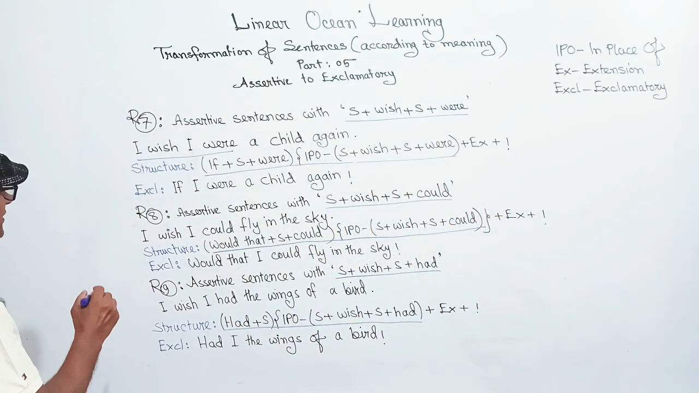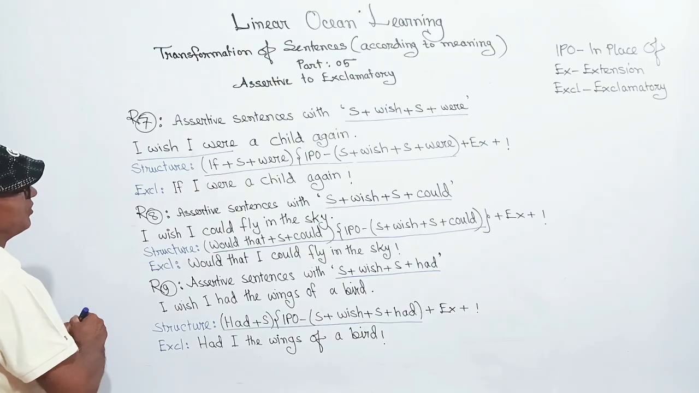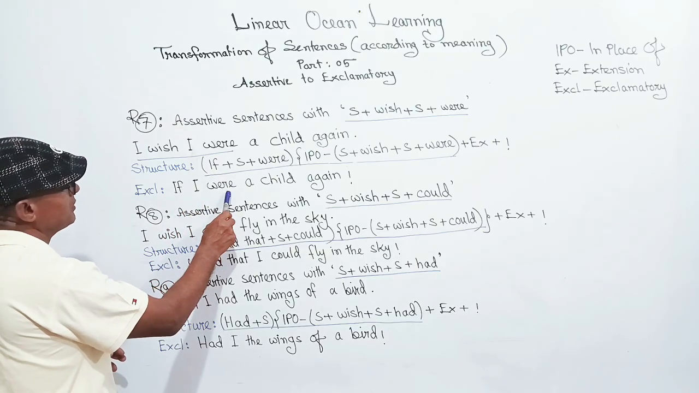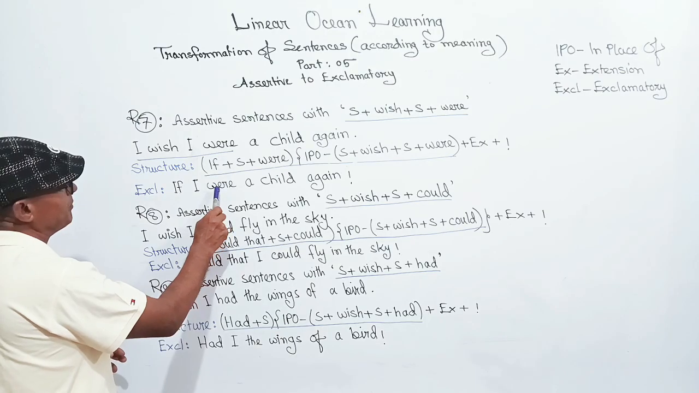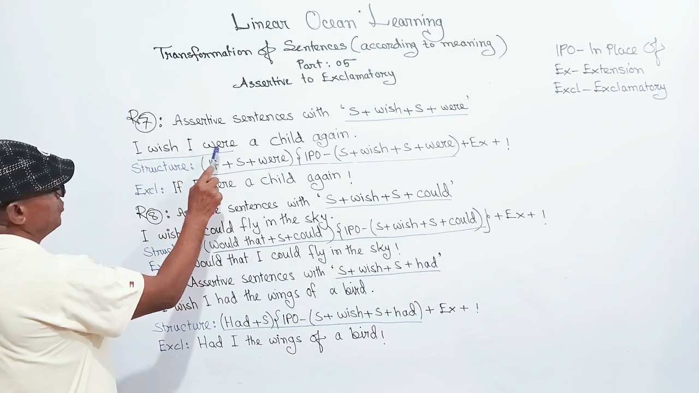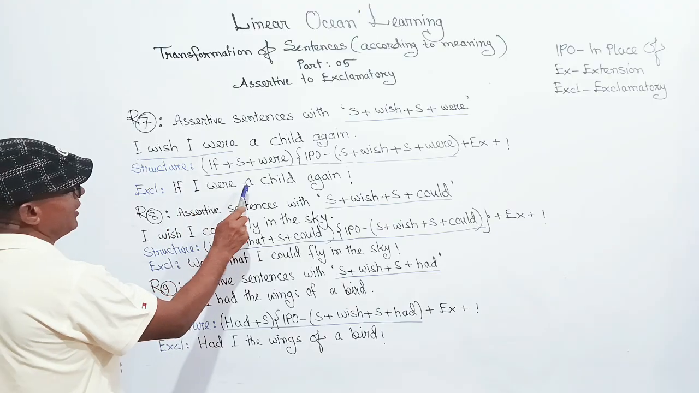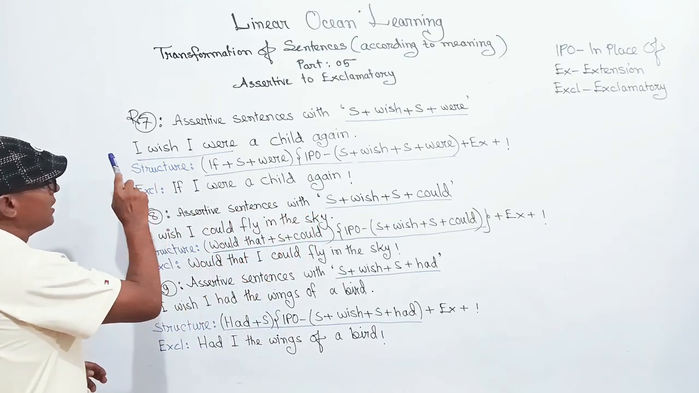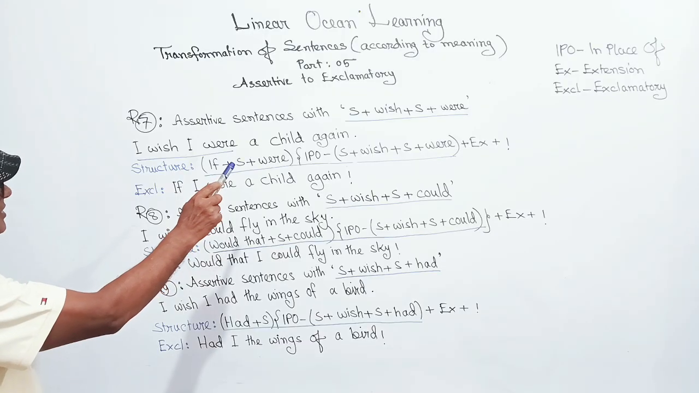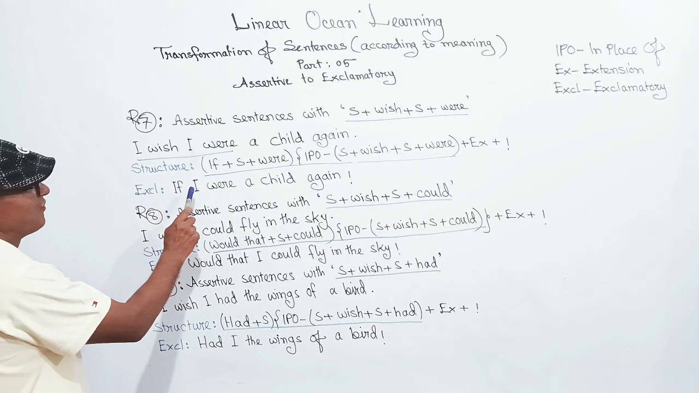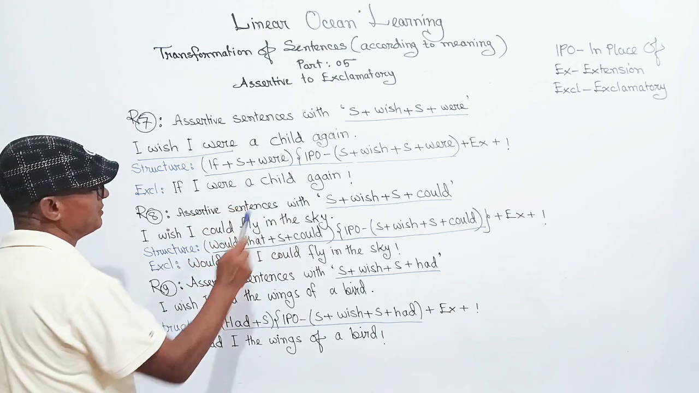The exclamatory sentence will be, if I follow the structure, if I were, in place of what? I wish I were. If I were, then extension: a child again. I wish I were a child again, and its exclamatory sentence is: if I were a child again.